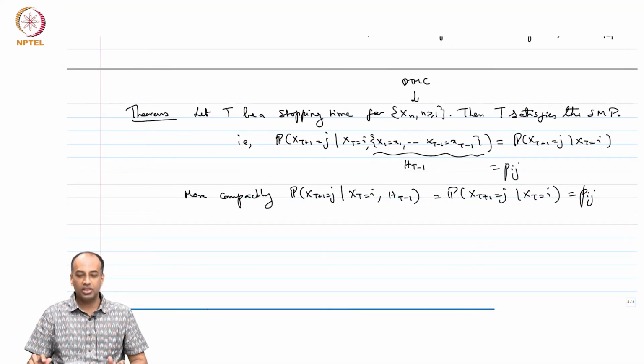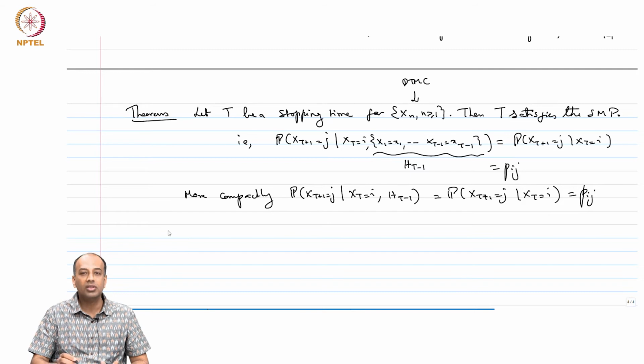Okay. So, just to refresh, what is a stopping time, right? T is a stopping time for X_1 to X_n.